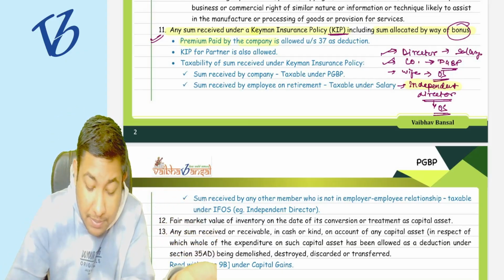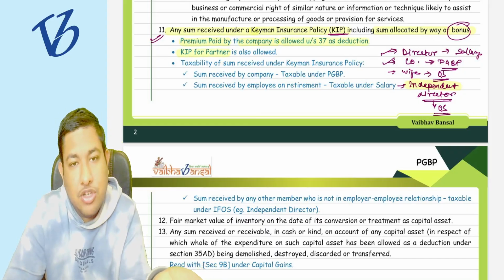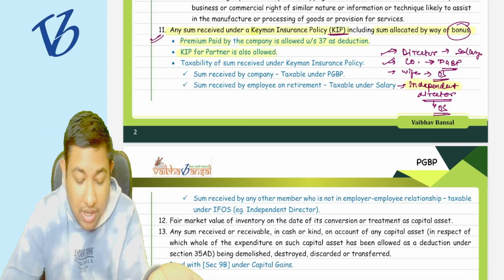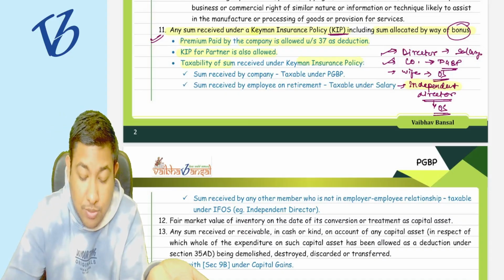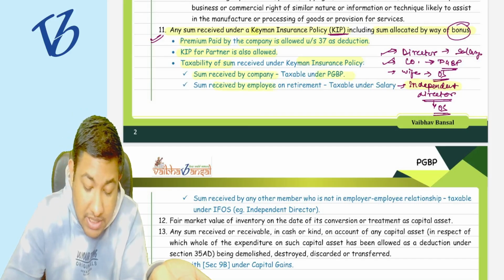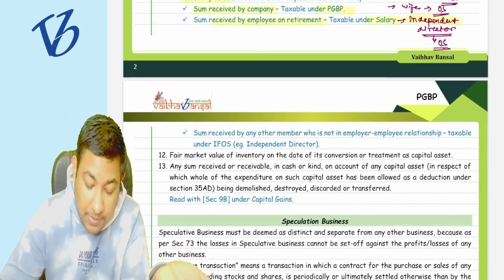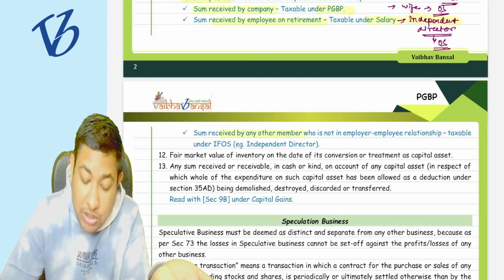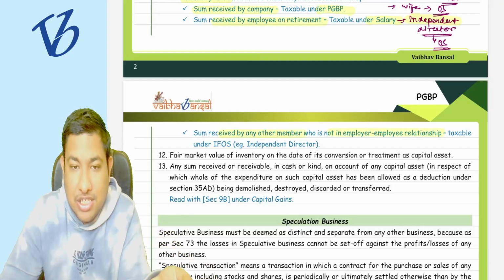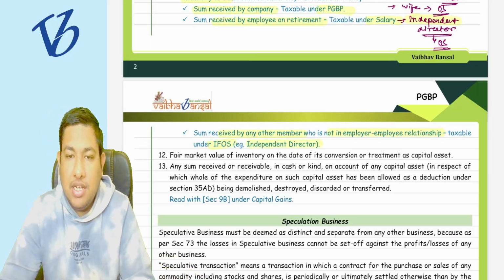Premium paid by the company is allowed as a deduction under section 37. KIP, that is the Keyman insurance policy, for the partners is also allowed. And what is the taxability for the Keyman insurance policy? If the sum is received by the company, it is going to be PGBP. If the sum is received by the employee on retirement, it is taxable under salary. If the sum is received by another member who is not in an employer-employee relationship, then it is going to be IFOS, an example being an independent director.